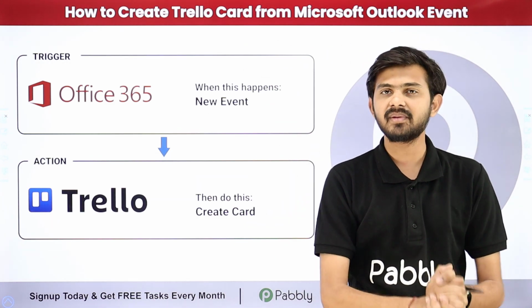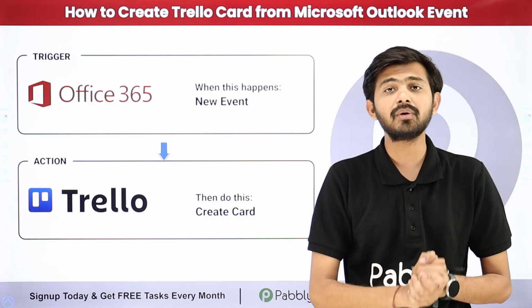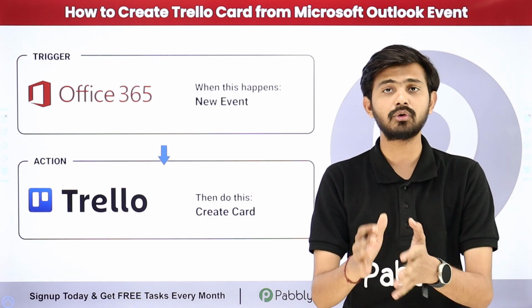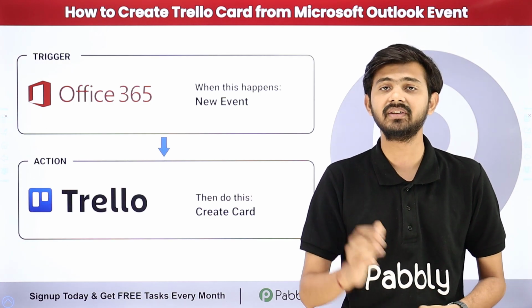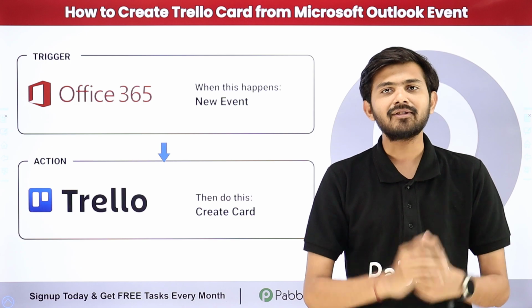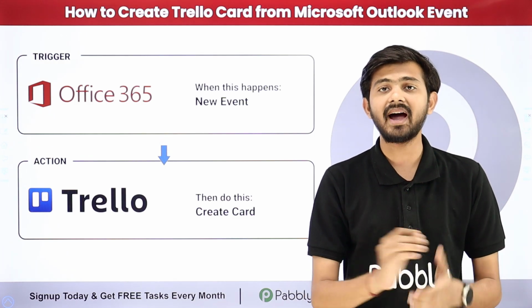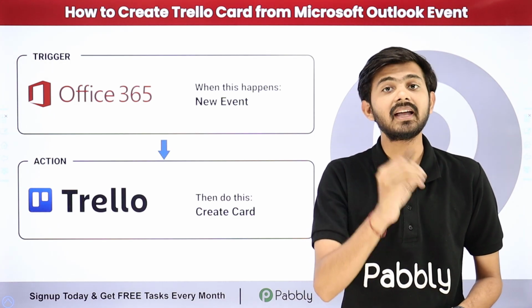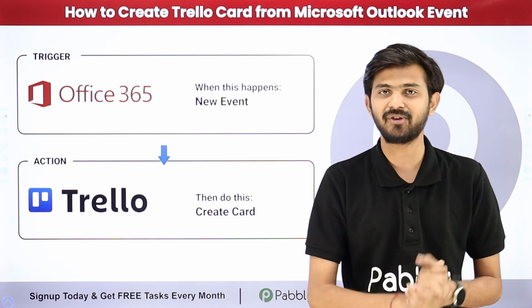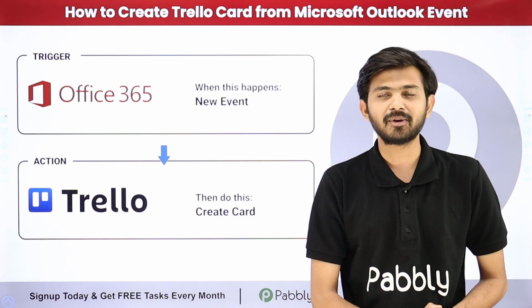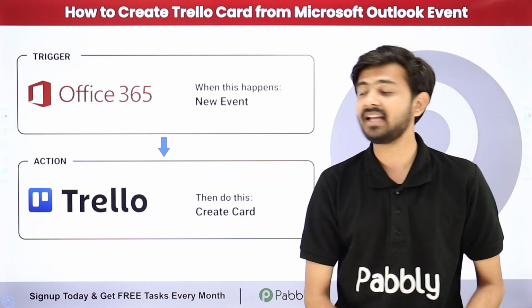So here I'm a sales representative of my company, and what I'm going to do is use Microsoft Outlook to schedule calls and meetings for my client, and I'm going to add new events in my Outlook calendar. Whenever I add a new event in Microsoft Outlook, I want to automatically use all the details of that event to create a new card in Trello.